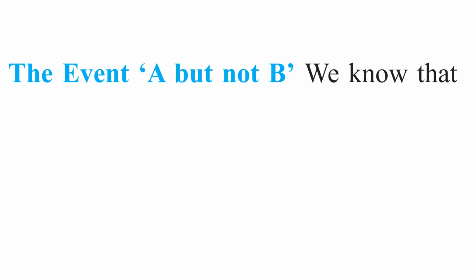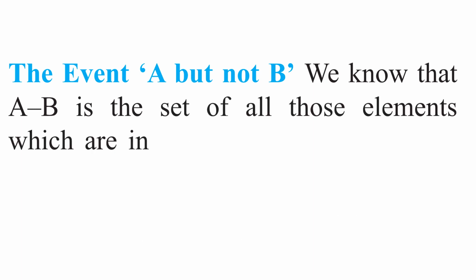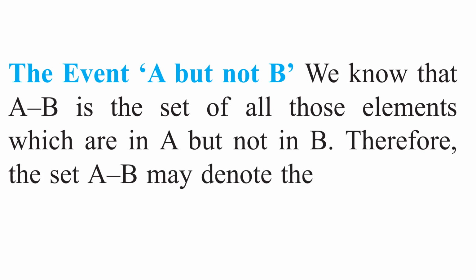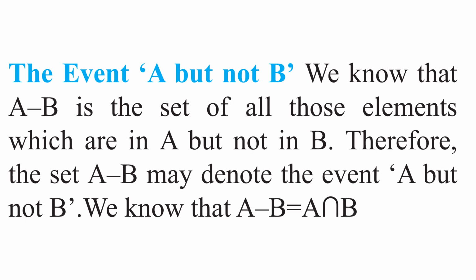Now let us define another event, A but not B. Okay, my children, we are defining this event A but not B. We know that A minus B is the set of all those elements which are in A but not in B. Therefore, the set A minus B may denote the event A but not B. We know that A minus B is equal to A intersection B dash (B complement).